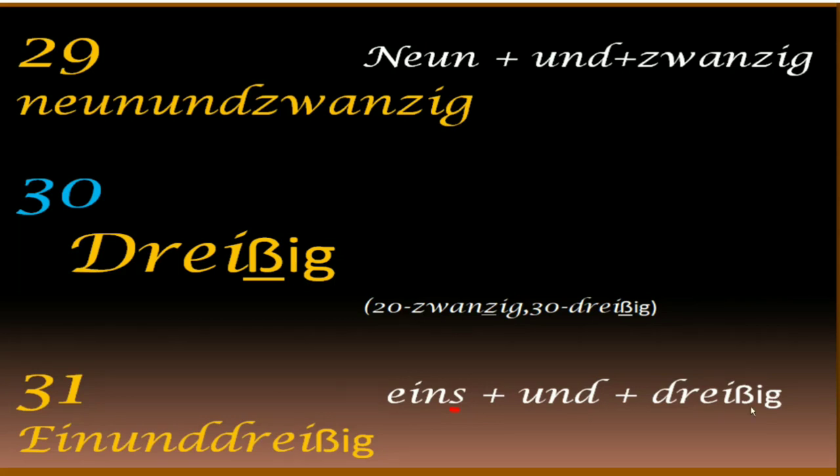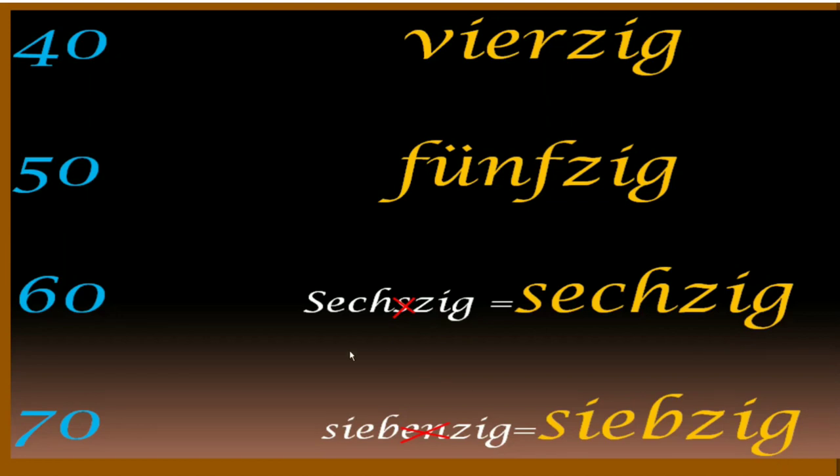1 plus und plus 30. So again it is an exception. So 31. 31. No s. Again 31. So now just like 21 to 29, the numbers go on from 31 to 39 and then from 41 to 49 and so on. Now we'll be doing just the numbers in tens, which is 40.